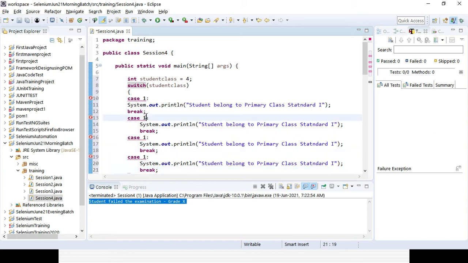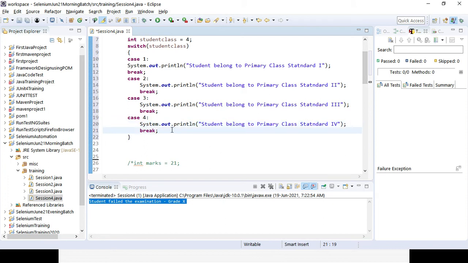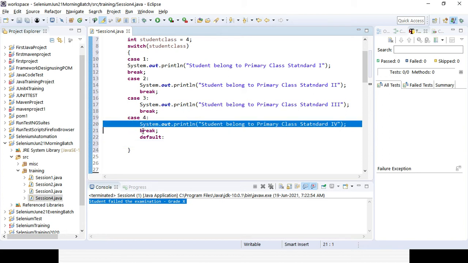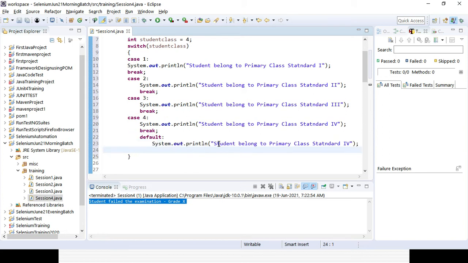Then for case 2 I can check, so definitely it will be standard 2, in case the student class is matching with 2. In case it is matching with 3, it will be standard 3, right? In case it is matching with 4, so I want to validate only primary classes 1 to 4. After that he will be going to high school, from 5 onward. And in case it is not matching, I can give a default. For default there is no need to give any break statement, because that will be the last part, and after that there is nothing else.